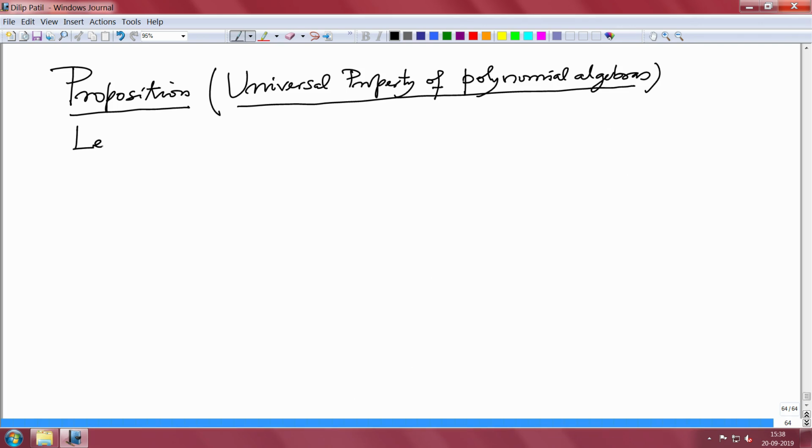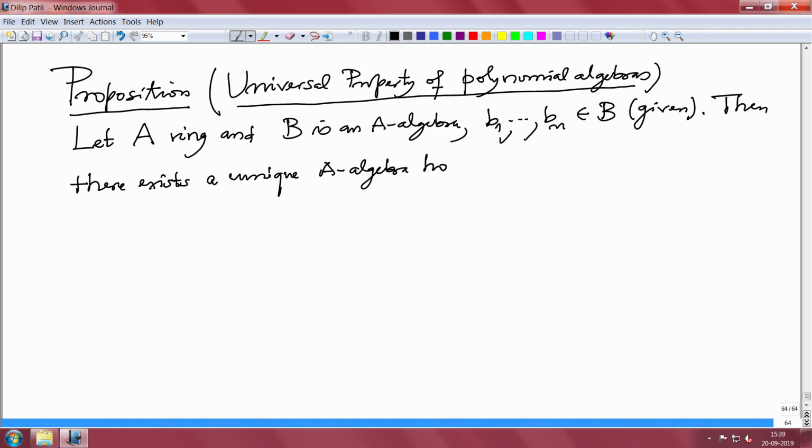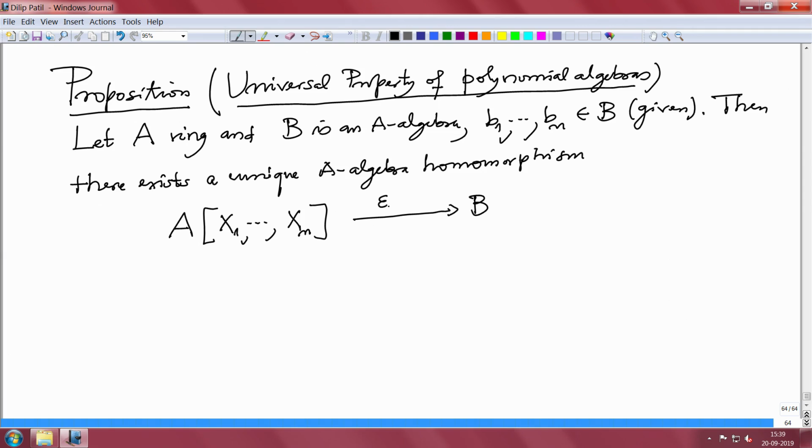Very important. So, let A be our general ring and B is an A-algebra and b1 to bn are given elements in B. Then there exists a unique A-algebra homomorphism from the polynomial algebra over A in n variables to B. So, this I will denote with the same notation, epsilon b, where b is this tuple b1 to bn.